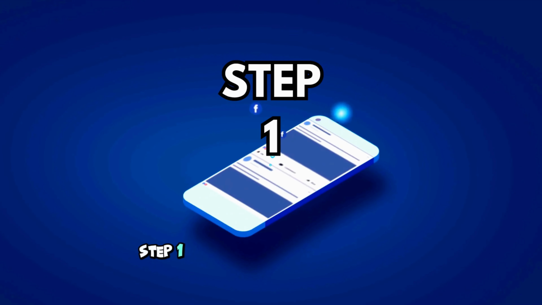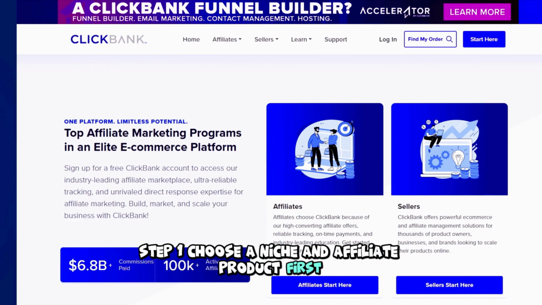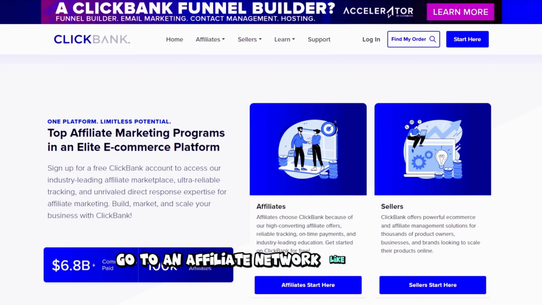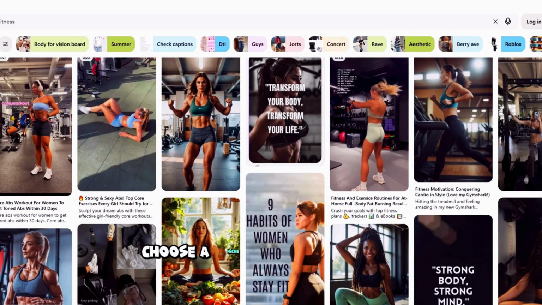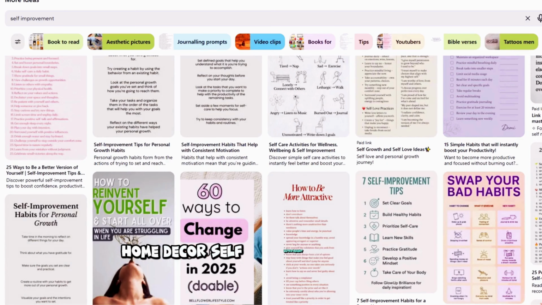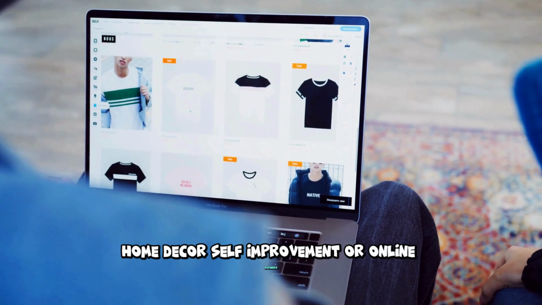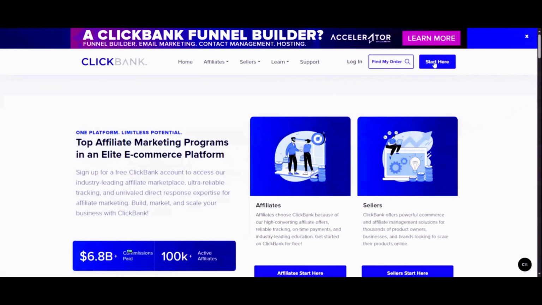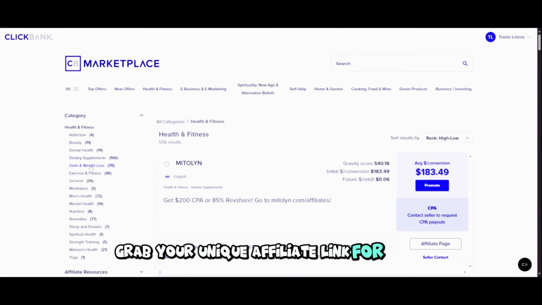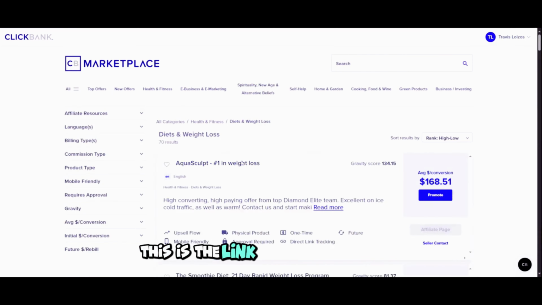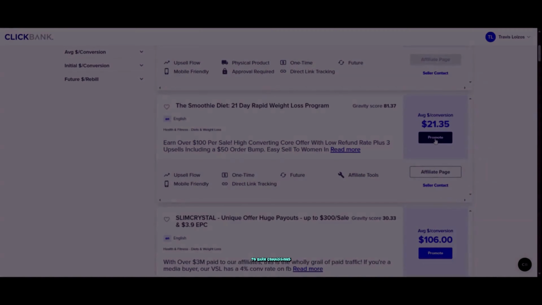Step 1. Choose a niche and affiliate product first. Go to an affiliate network like ClickBank, Digistore24, or Amazon Associates. Choose a niche that's popular on Pinterest, like fitness, home decor, self-improvement, or online business, for example. Find a digital product in the weight loss niche. Grab your unique affiliate link for that product. This is the link you'll promote on Pinterest to earn commissions.